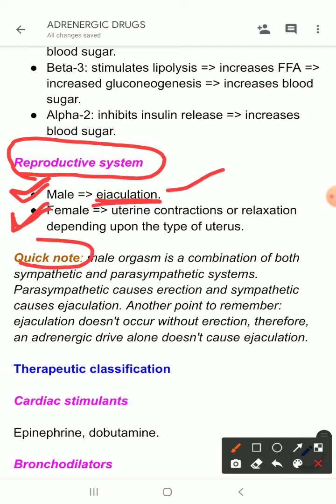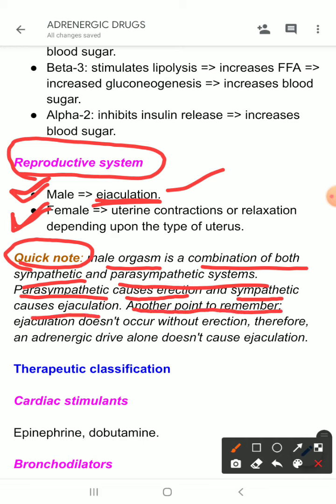And here is a quick note that male orgasm is a combination of both sympathetic and parasympathetic systems. So the parasympathetic system causes erection and the sympathetic system causes ejaculation. Another point you can remember is that ejaculation does not occur without erection. So if there is no erection, then adrenergic drive alone does not cause ejaculation.